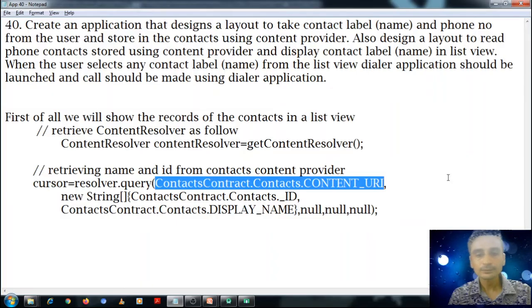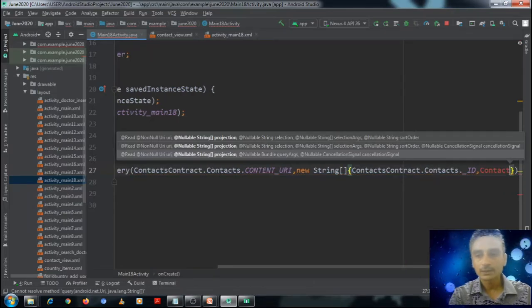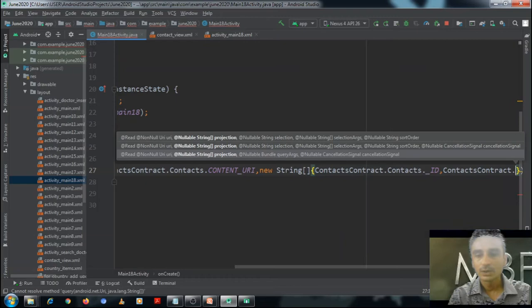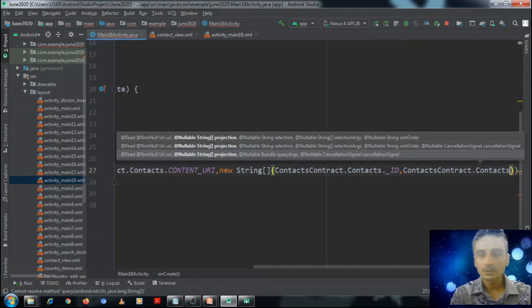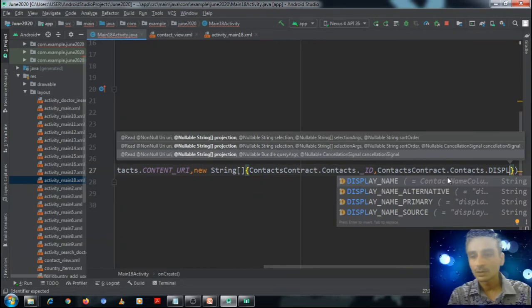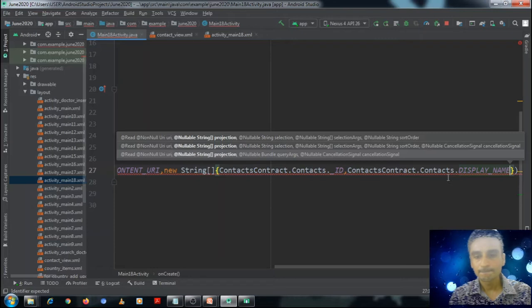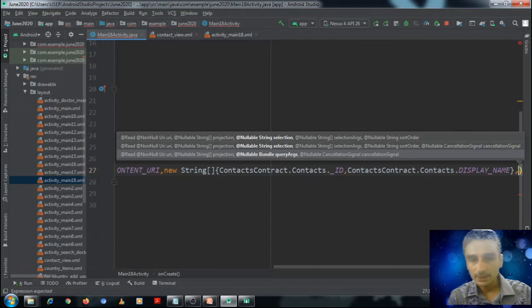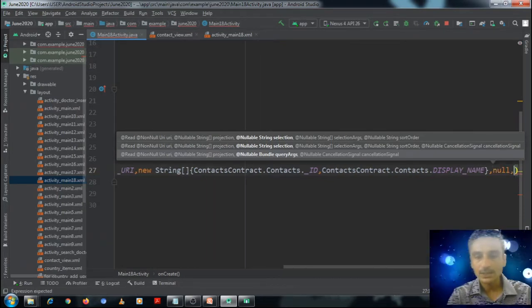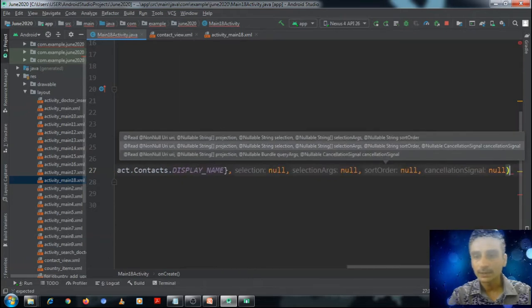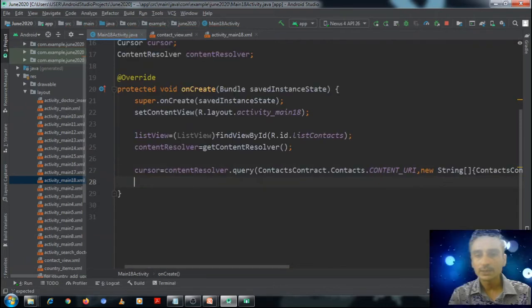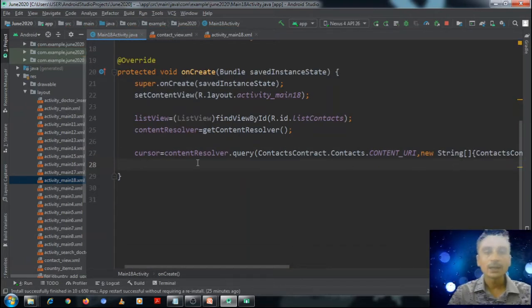then ContactContract.Contact.DISPLAY_NAME. Then the remaining arguments we will pass just as null, because we don't need to set any other thing. That's right. Okay, so in this manner cursor will be retrieved, and let's check what this cursor has returned us.